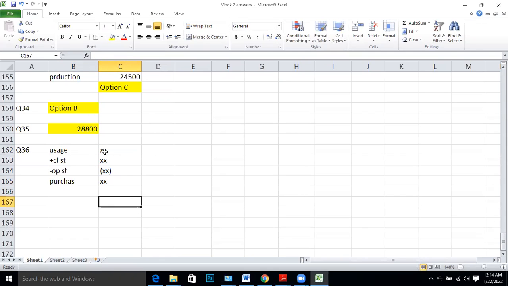If they say purchase is more than usage, what happens? This answer has to be a positive answer. If purchase is more, the net of these two must be positive, which means closing stock is greater than opening stock. Understand? If these two net positive, then only this statement will be right: purchase is greater than usage.